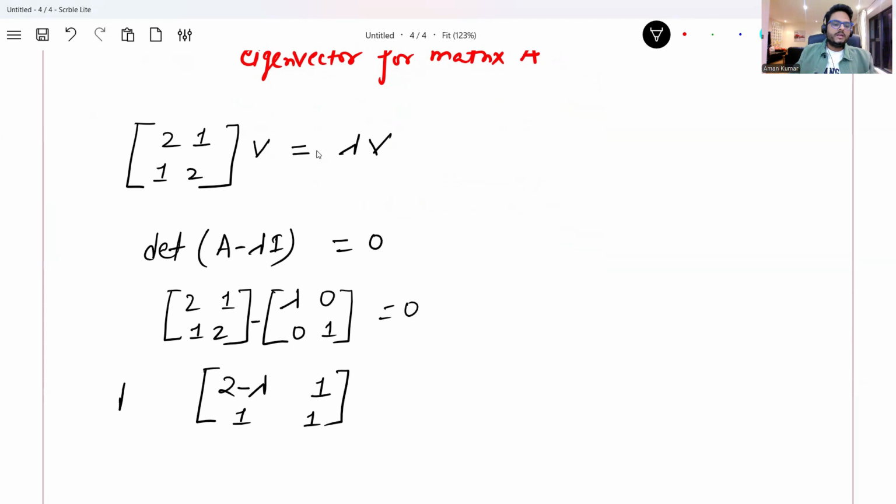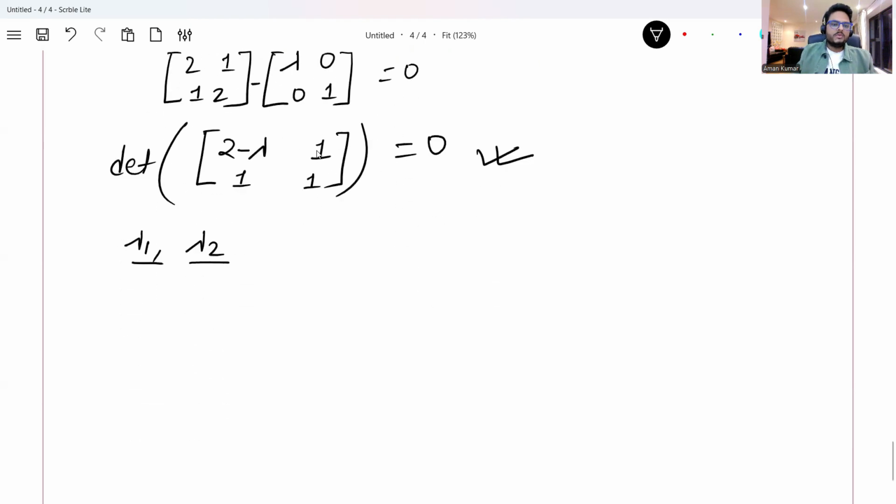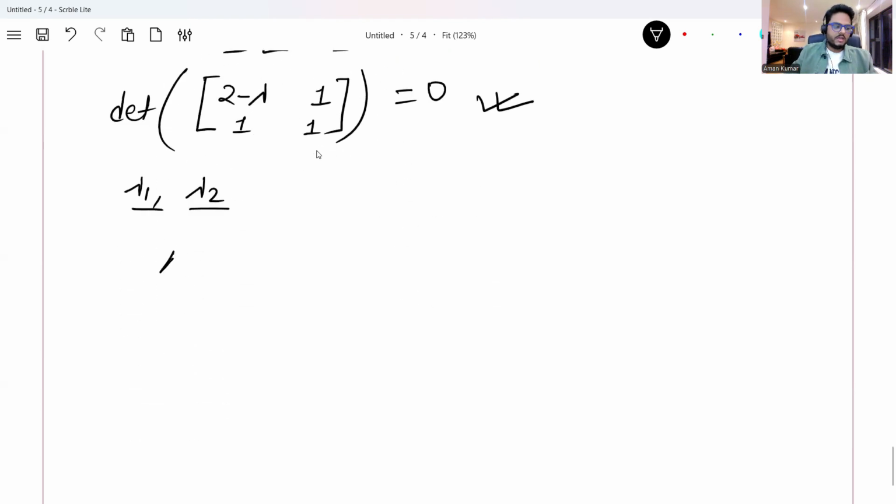Now if you take the determinant of this matrix and solve this equation for lambda, you will get two values of lambda. Suppose you get lambda 1 and lambda 2. Then the equation which you need to solve is A minus lambda I multiplied by V is equal to 0.